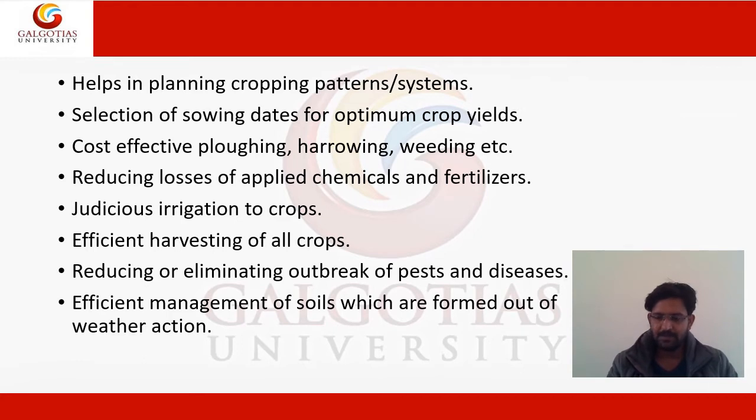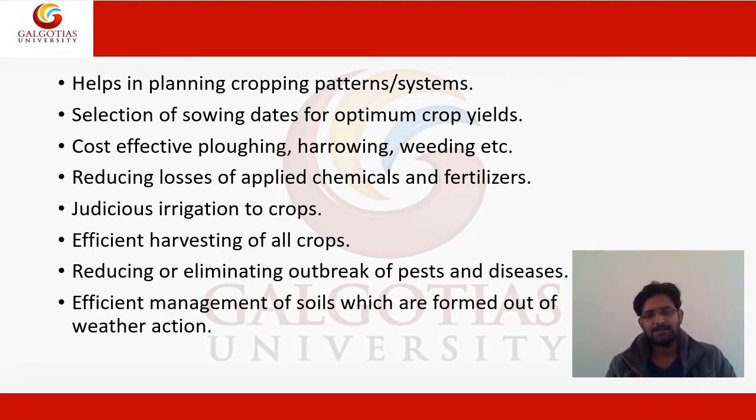If we know the correct prediction of the weather, what is going to be, we can advise the farmer to do the production for that particular crop. So in that case, there is no extra need of chemicals and fertilizers. Judicious irrigation to crops, efficient harvesting of all crops, reducing or eliminating outbreak of pests and diseases. And the last point is efficient management of soil which are formed out of weather action.